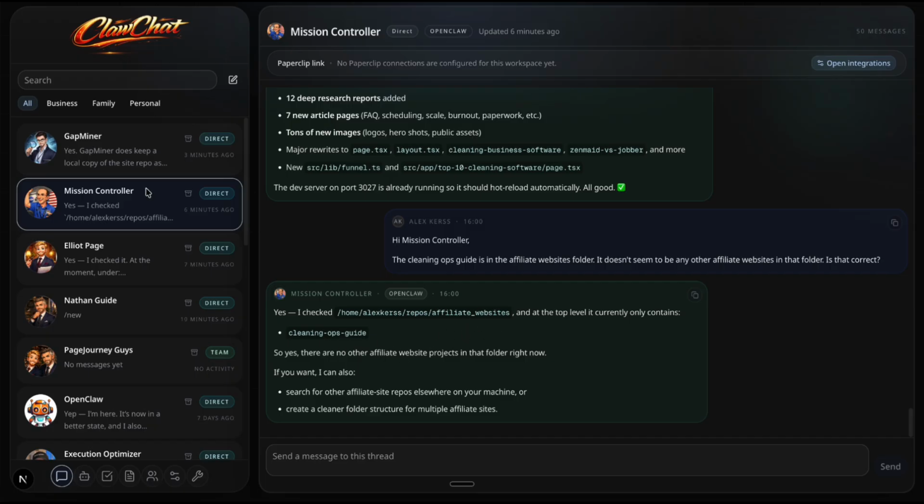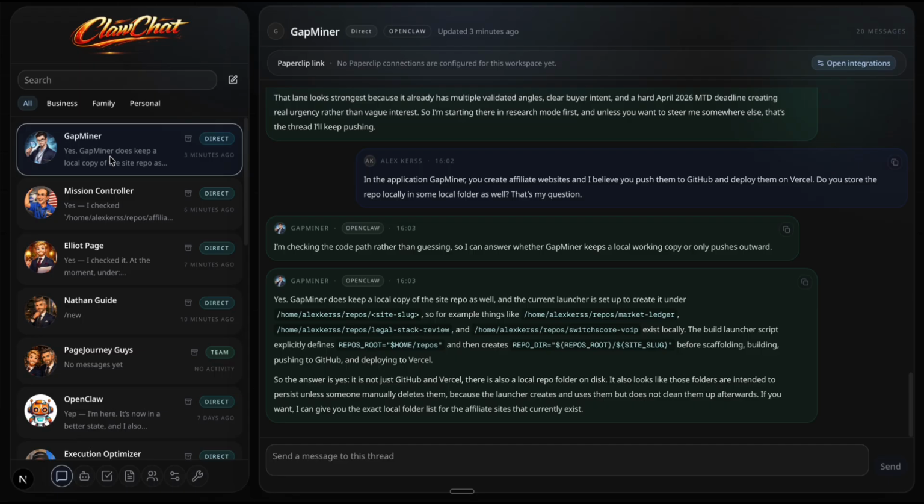So then I went to Gapminer, because Gapminer is actually the one generating these websites. I asked, you deploy these to GitHub and Vercel, but are they stored locally anywhere? And he said, yes, they're stored locally here, and showed me exactly where. And that's the moment where it all came together.